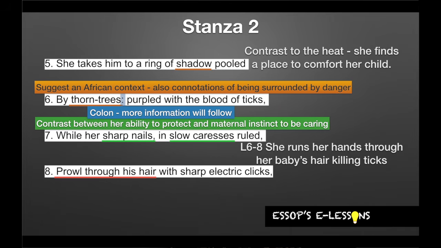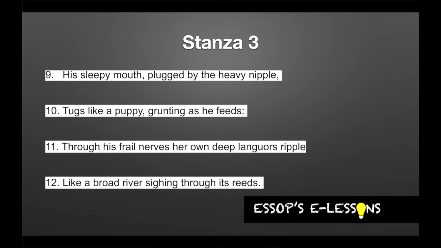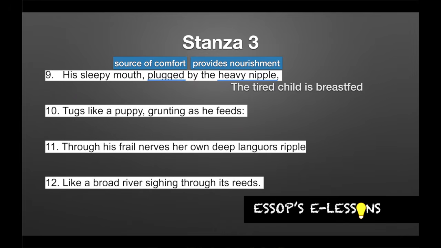In line 8, we see that it's described as prowling through his hair. So it's the metaphor here of her hand is compared to an animal hunting, right? Which once again suggests that she's a danger to anything that threatens her child. If we move on to stanza 3, his sleepy mouth plugged by the heavy nipple. The word plugged shows that it's a source of comfort. Her heavy nipple shows that it's providing nourishment, right, through breastfeeding. And basically, line 9 is telling us that the tired child is being breastfed.